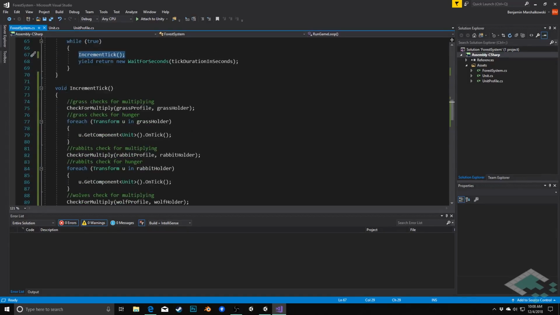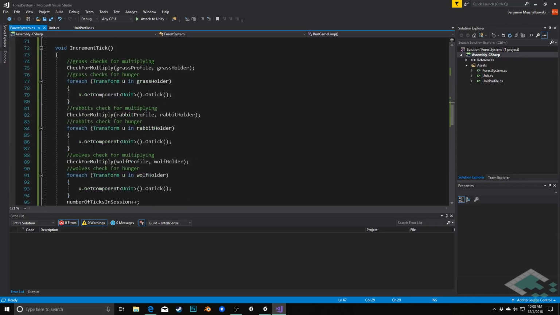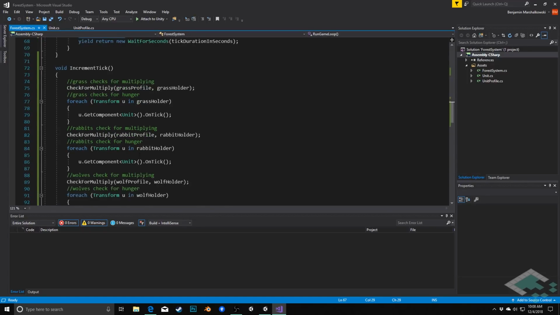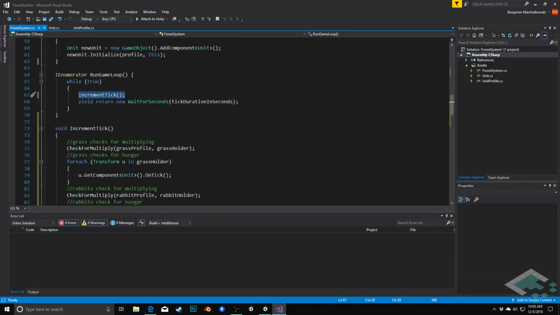So if you look down here, increment tick is all of the checking for multiplying and having units act. All of that happens as well as actually increasing that number of ticks in the session. That all happens within here, and that's just been extracted to this, so that I can not only use this inside of the coroutine, but also call it manually.